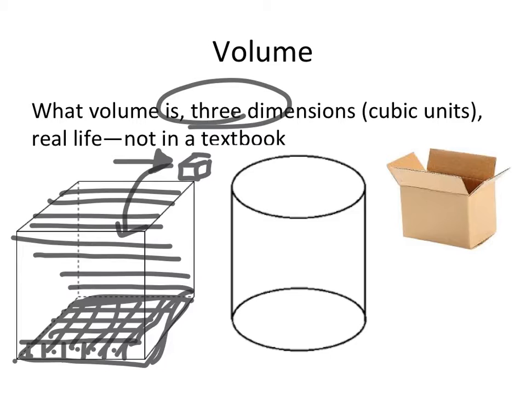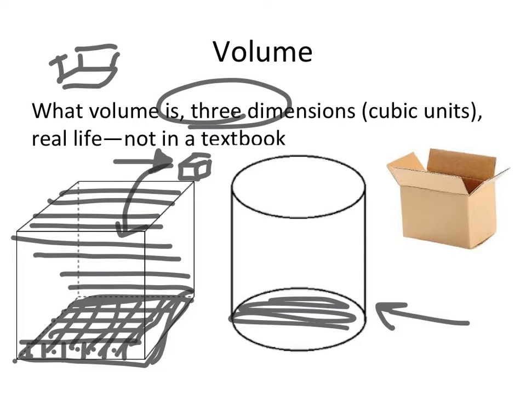We can measure in 3 different ways: length, width, and height. And that gives us a 3-dimensional object. We want to make sure that students also then can transfer that idea to shapes that are more unusual. For example, if we look at this cylinder, if we could just figure out what the area of the bottom is, how much it would take to fill up this bottom, then we can say, if we have that bottom repeated as many times as it takes to get to the top, that will tell us the volume of this cylinder, even though it's an unusual shape.